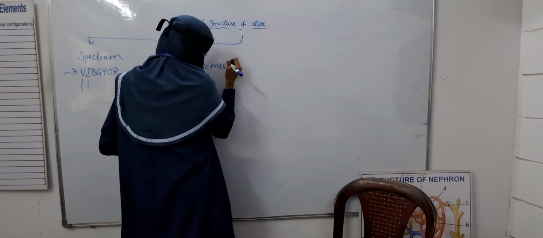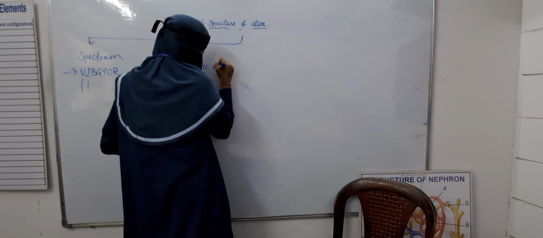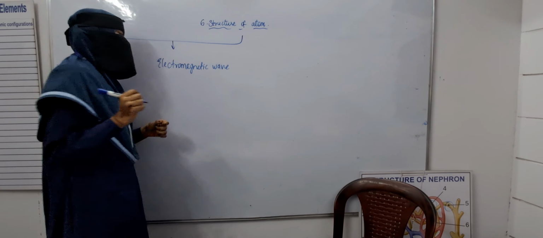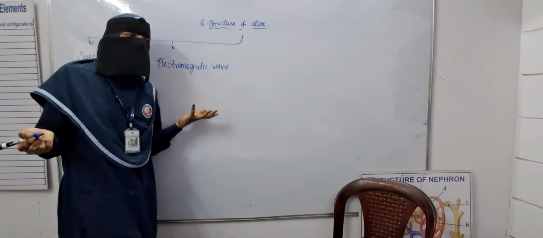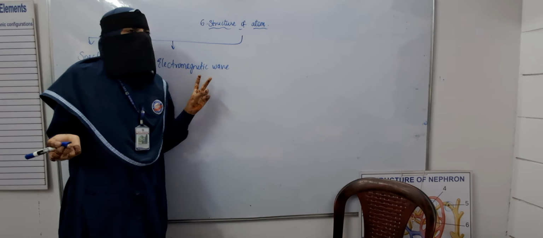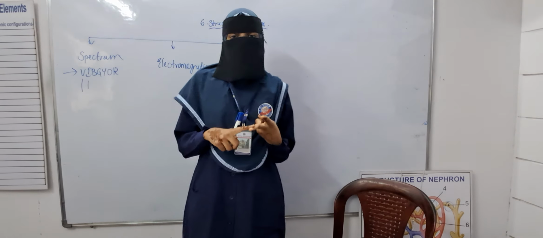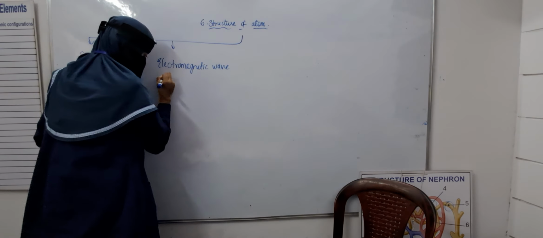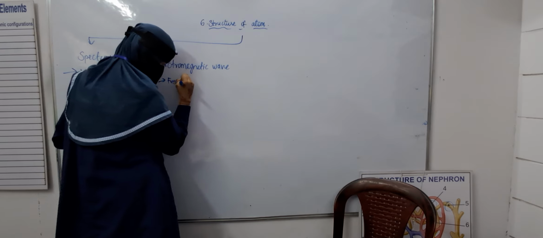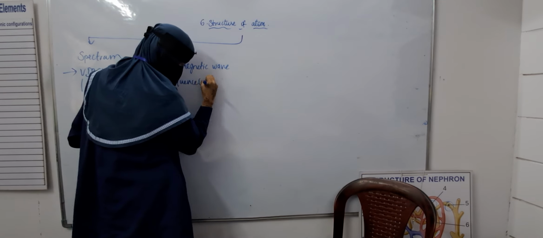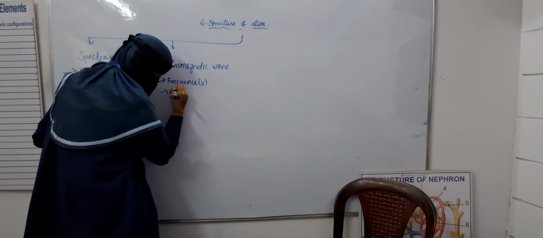Electromagnetic wave. How actually does light travel? It has 2 main points, frequency, which is nu, and wavelength, which is lambda.